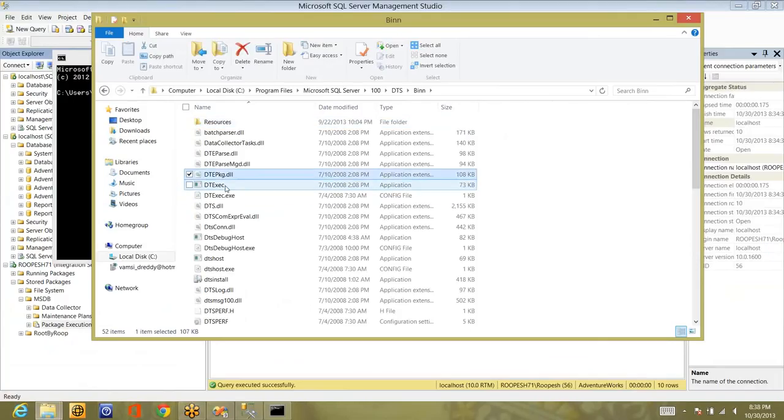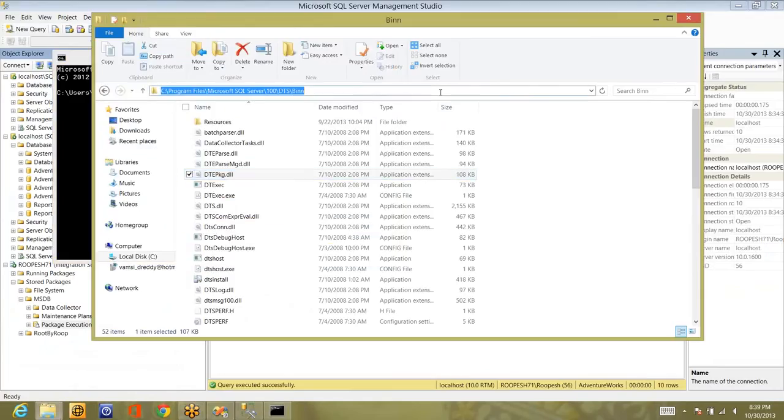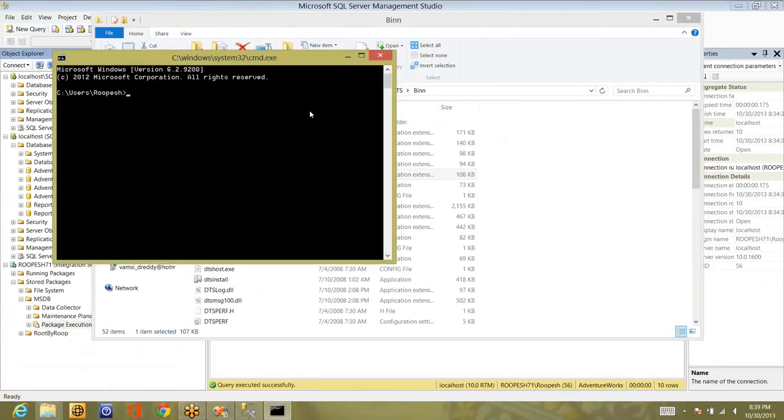Okay, so here in the command prompt you have 2 different options. First, let me go to the particular drive, particular directory. By typing cd, change directory, and pasting the path, it will take me to the particular folder. So the current cursor is in that one. So there are 2 options. One is